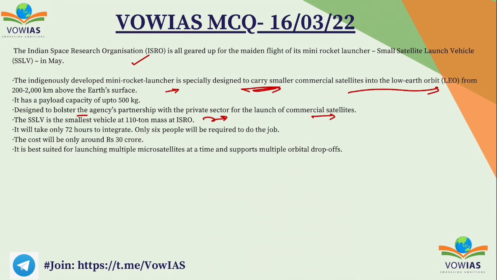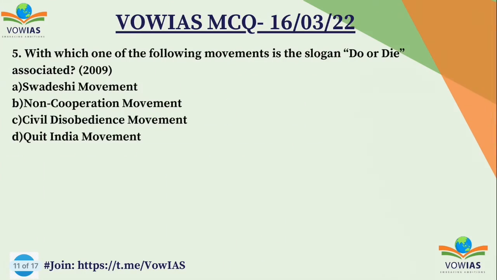And the SSLV is the smallest vehicle at 110 ton mass, and it will take only 72 hours to integrate, and it requires only 6 people to do the job. It will cost around 30 crores. Okay, so this is the thing about it. And now let's look at the next question, the 5th question.